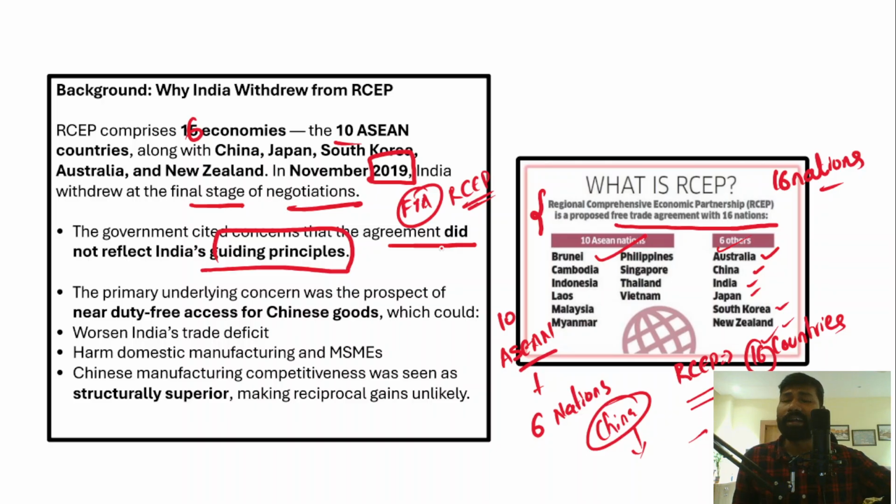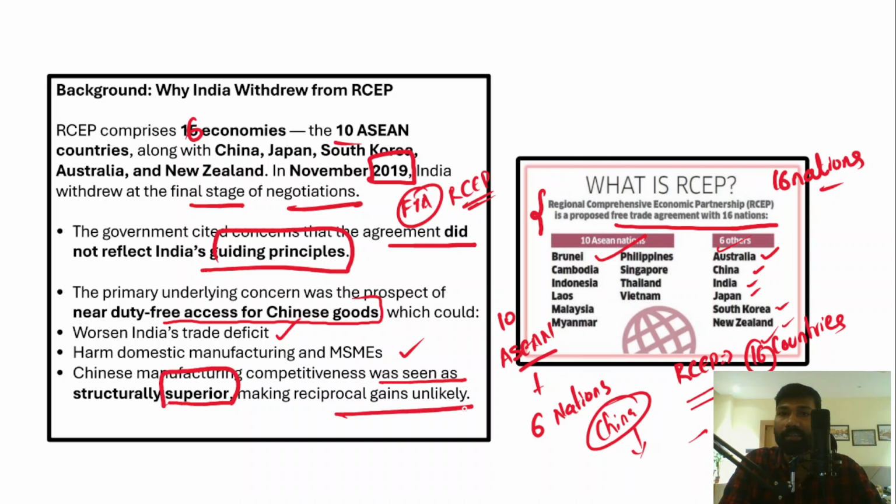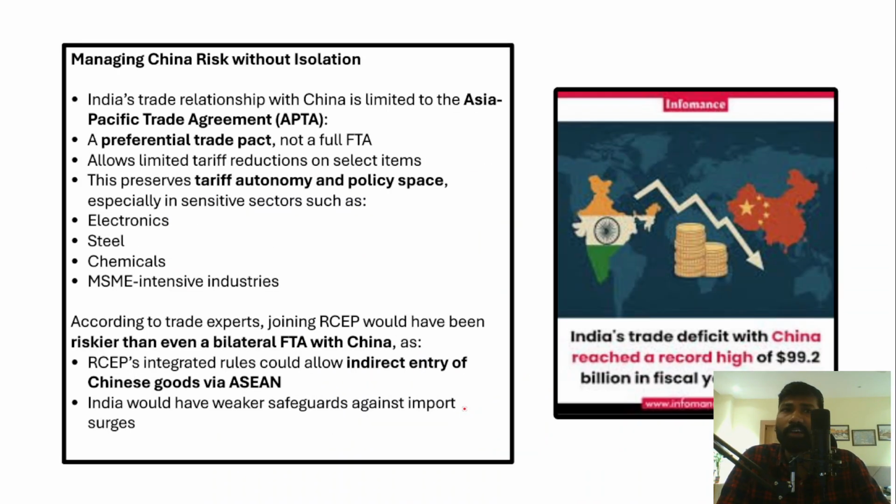However, the primary underlying concern was near duty-free access to Chinese goods that could worsen the trade deficit, because we already have a huge trade deficit with China. So this will further increase our trade deficit and it will harm India's domestic manufacturing, particularly MSMEs, and Chinese manufacturing competitiveness was seen as structurally superior, making reciprocal gains unlikely. Right? So because of these problems, India decided to opt out of the Regional Comprehensive Economic Partnership. Right? So I hope you have understood this.